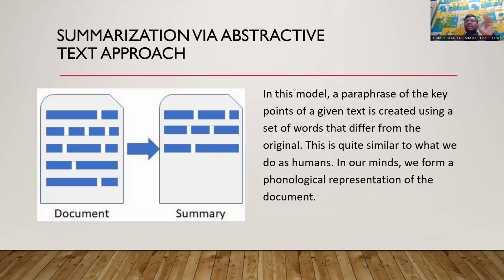This is the main thing in the abstractive approach. In this model, a paraphrase of the key points of the given text is created using a set of words that is different from the original. This is not the same as the extractive approach.